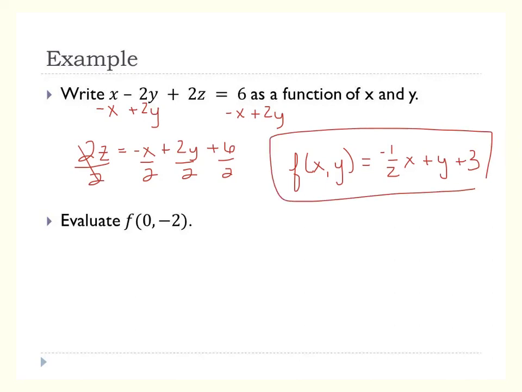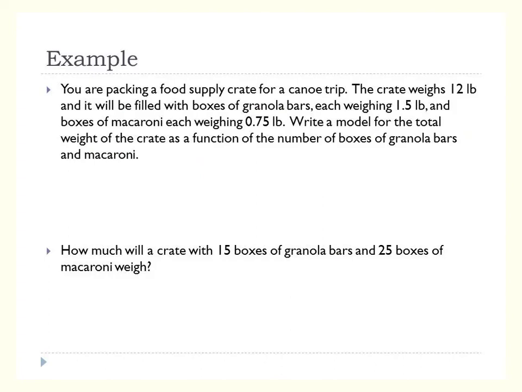So there's my function. And then to evaluate it, I'm going to put 0 in for x and negative 2 in for y. So f of 0, negative 2 equals negative 1/2 times 0, which you could skip that part, minus 2 plus 3. Negative 2 plus 3 would be 1. Okay, we got the left.